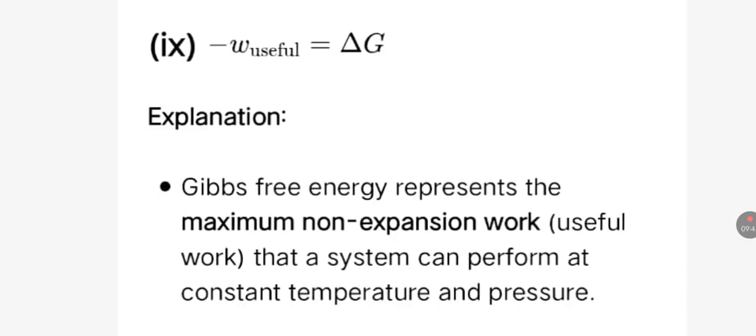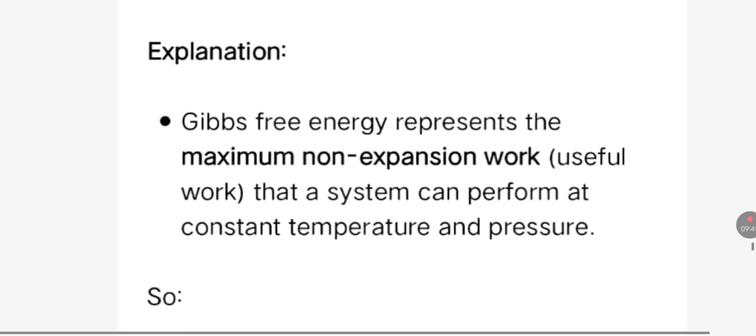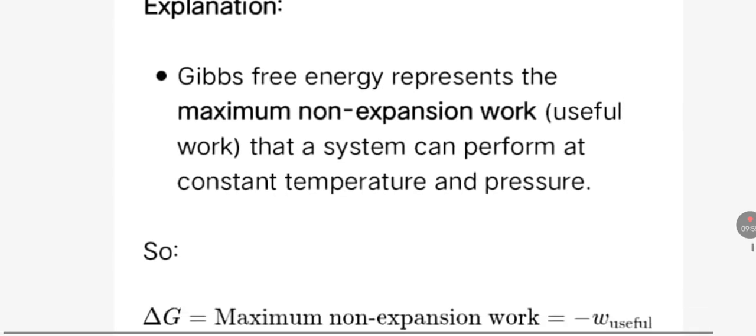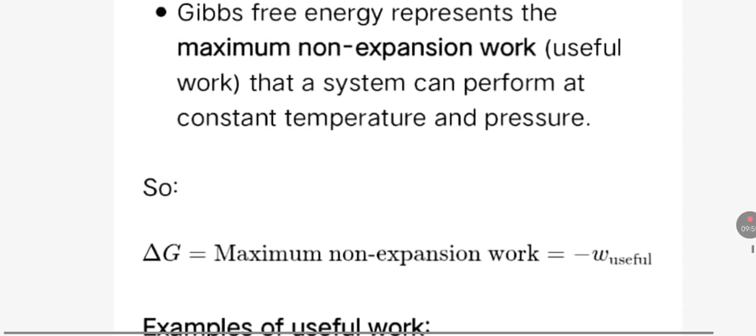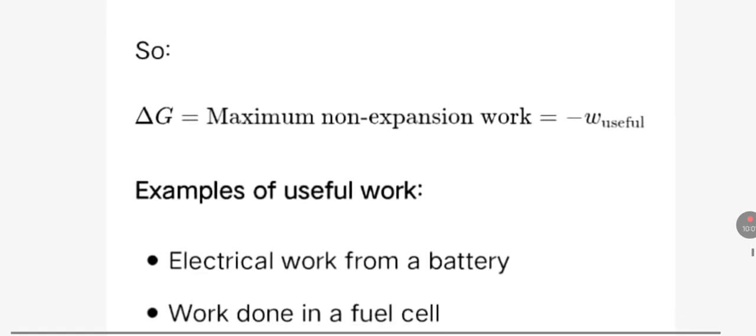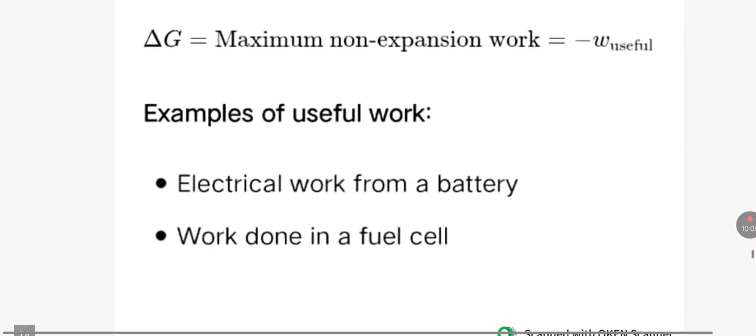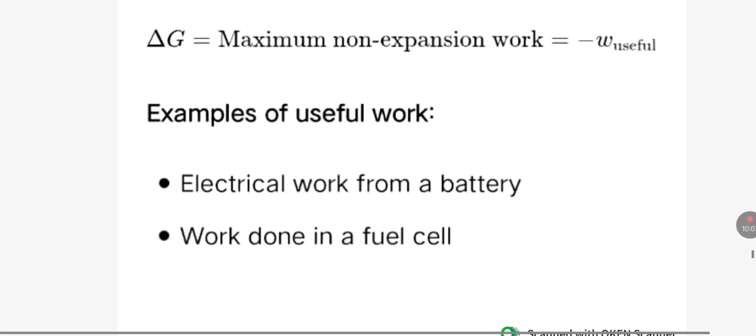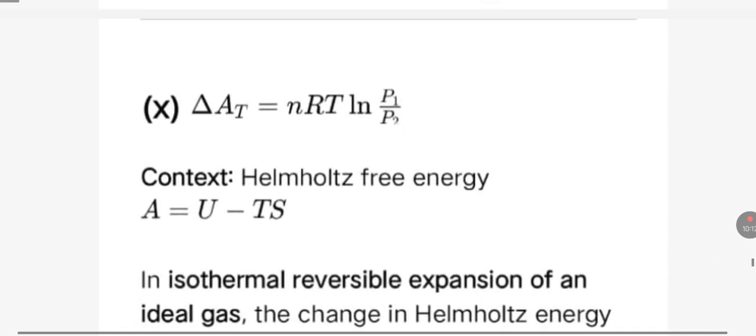Negative of useful work is equal to delta G. Gibbs free energy represents the maximum non-expansion work, useful work, that a system can perform at constant temperature and pressure. Gibbs free energy, delta G, is equal to maximum non-expansion work, which is equal to negative of useful work done. Examples of useful work: electrical work from a battery, work done in a fuel cell.